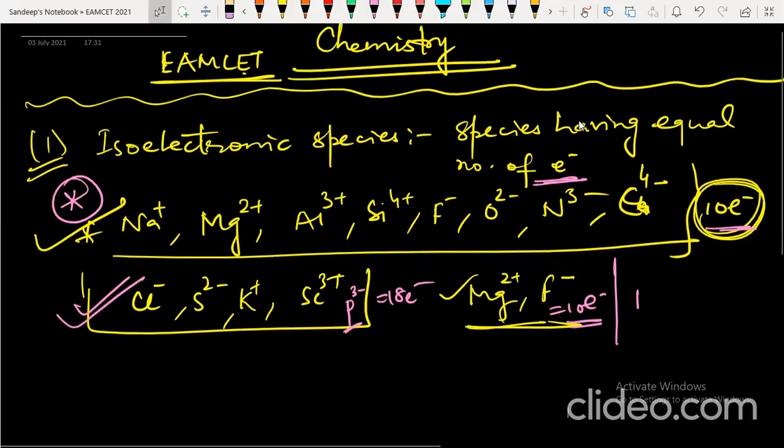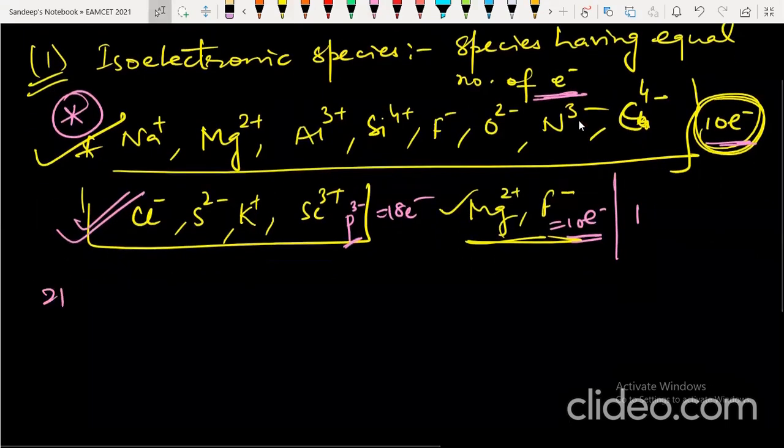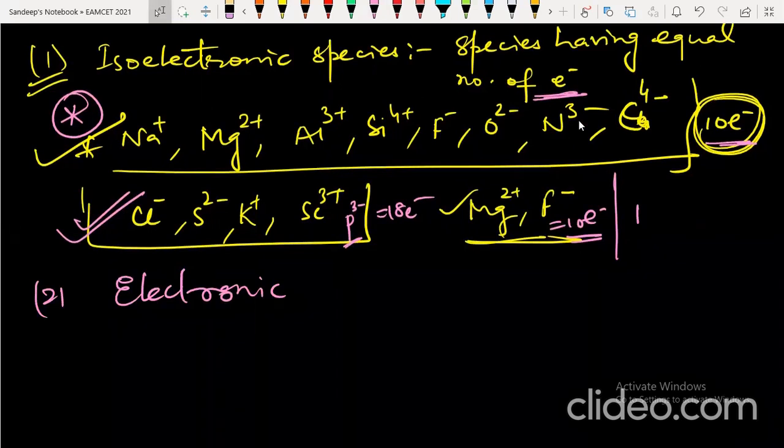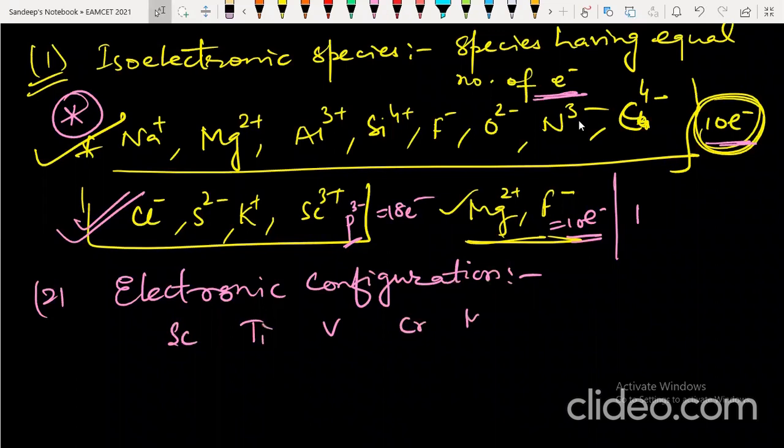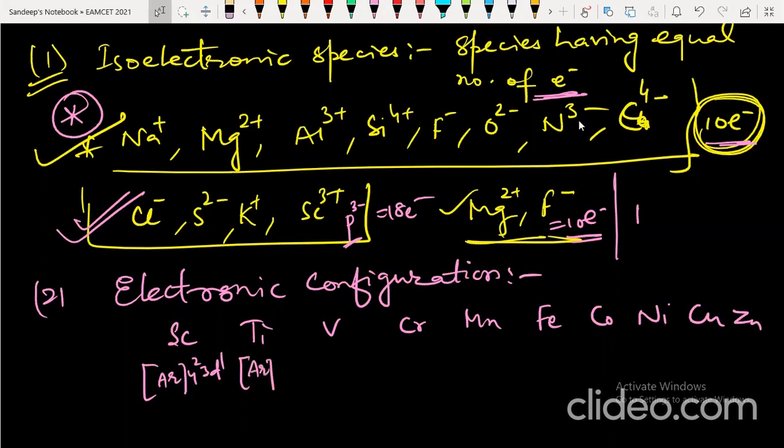The next question which is likely to come is from electronic configuration. Most of you know what electronic configuration is and how to write it. A simple one they will not ask; mostly they will ask from scandium, titanium, vanadium, chromium, manganese, iron, cobalt, nickel, copper, zinc. Scandium is argon 4s2 3d1. Titanium is argon 4s2 3d2.